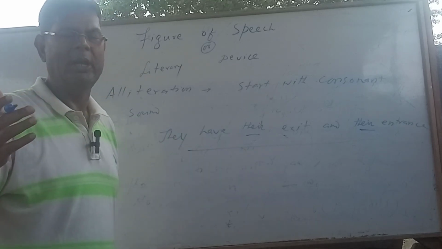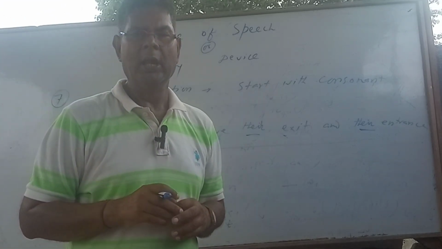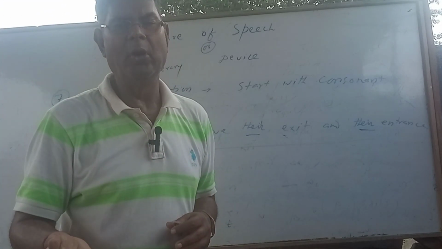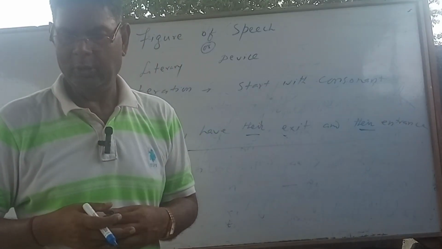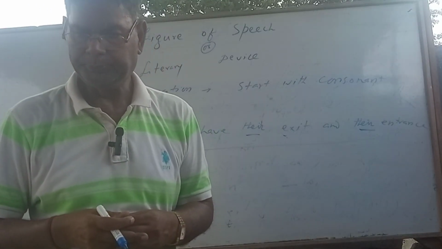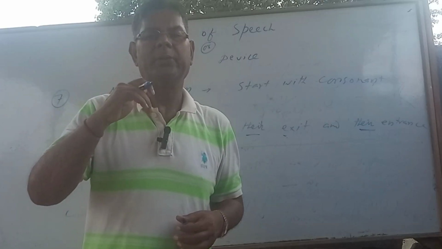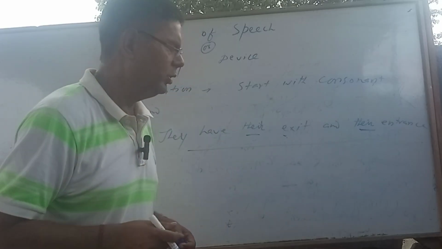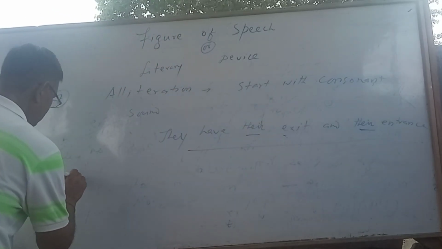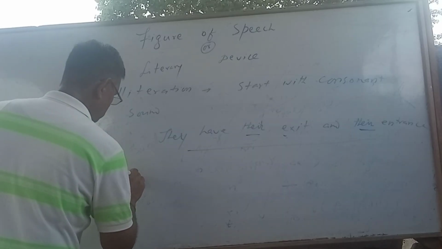Don't have any confusion between alliteration and repetition. In repetition, we get the repetition of word. For example, in repetition, you can say since it, since I, since this, since everything. Since is repeated. Since means without.